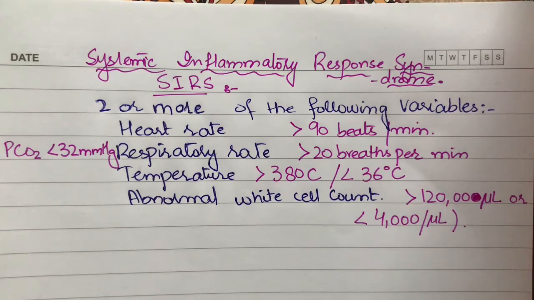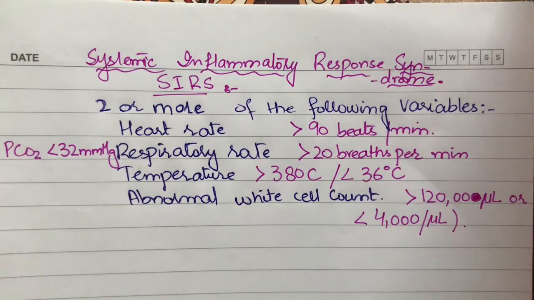When we are defining SIRS, we come to know that the heart rate of the patient is greater than 90 beats per minute, or the respiratory rate is greater than 20 breaths per minute, or a partial pressure of carbon dioxide less than 32 millimeters of mercury, while the normal partial pressure of carbon dioxide is greater than or equal to 33 millimeters of mercury. The temperature of the patient must be greater than 38 degrees Celsius, which is referred to as fever, or less than 36 degrees Celsius, which is referred to as a state of hypothermia.